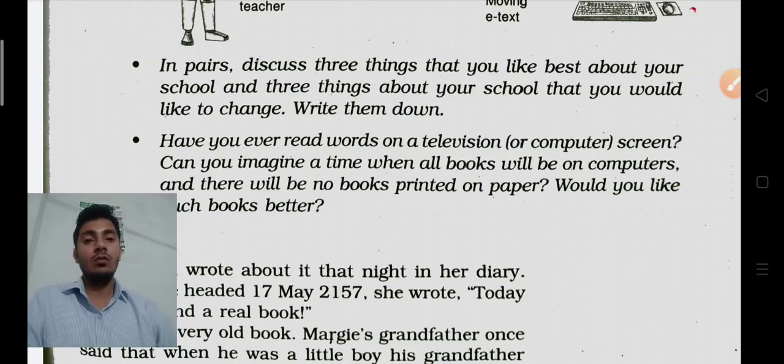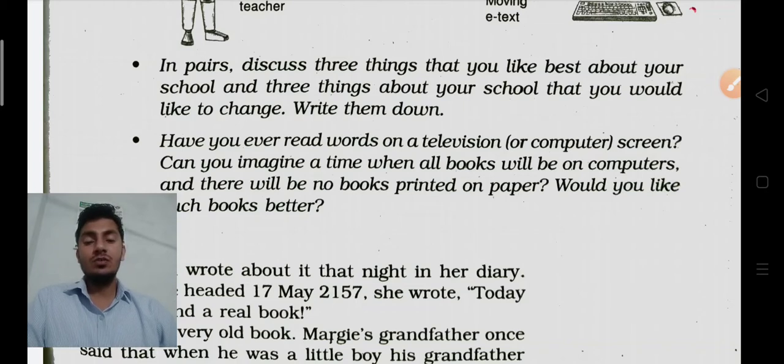After that, next it is written: have you ever read words on a television or computer screen? Over here the writer is asking you whether you have read any book or any word on your television, meaning any word on your television or on your computer.